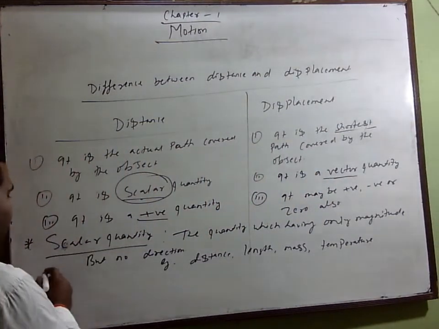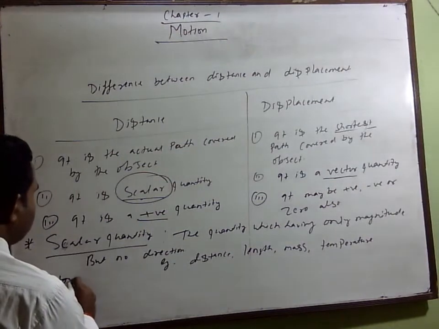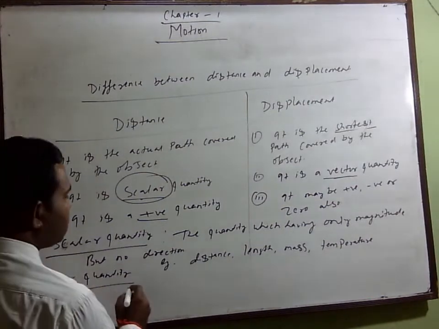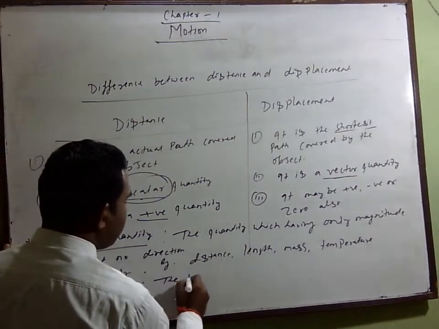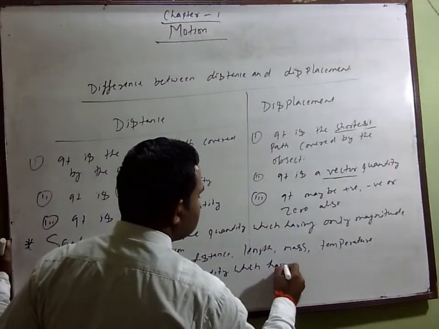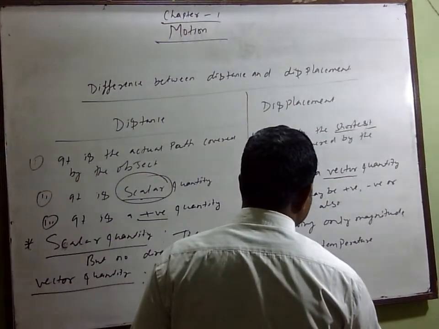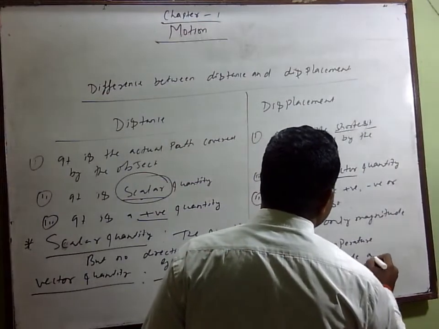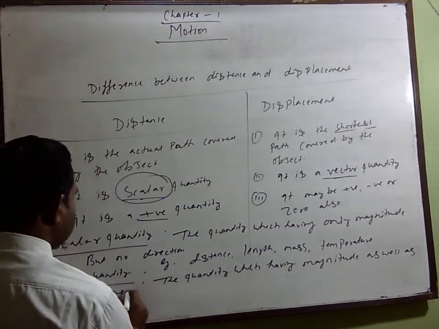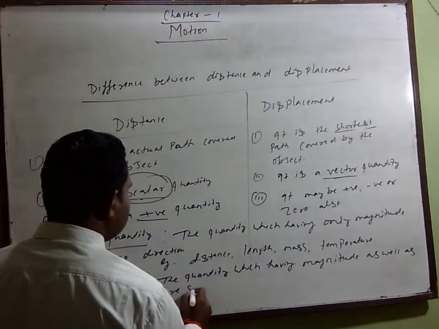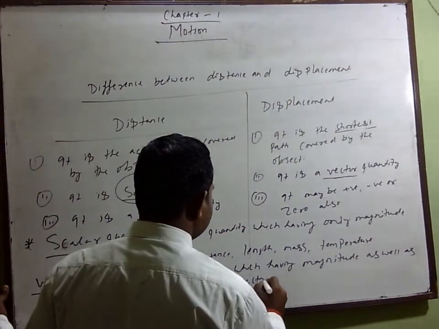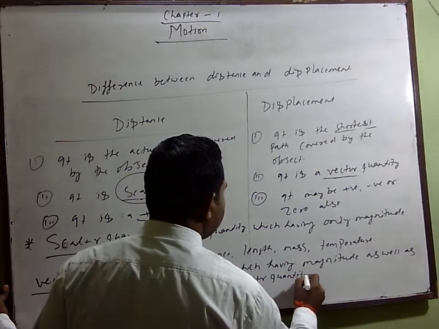But what is a vector quantity? Vector quantity means the quantity which has magnitude as well as direction is said to be a vector quantity.